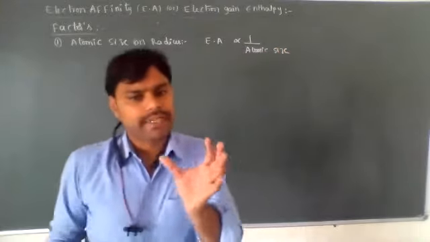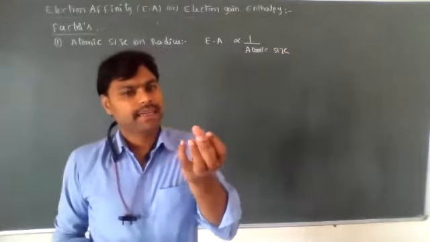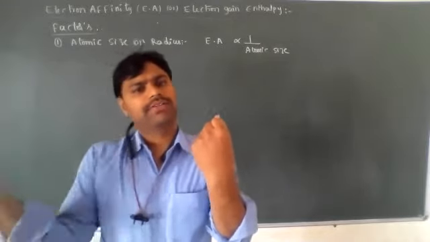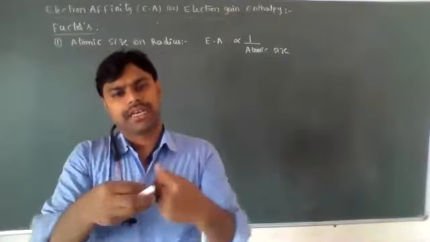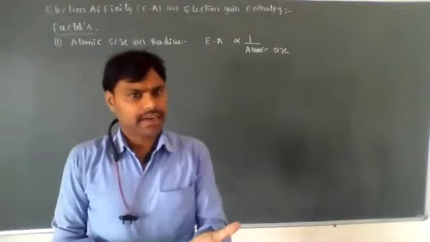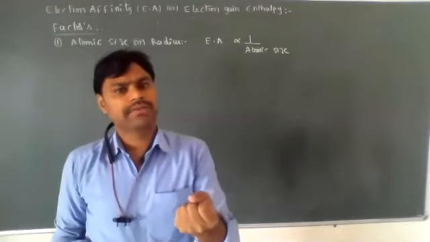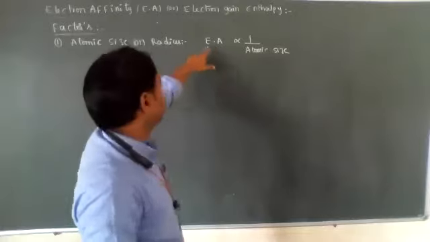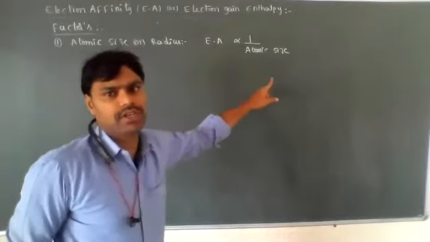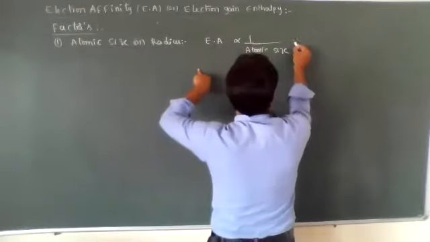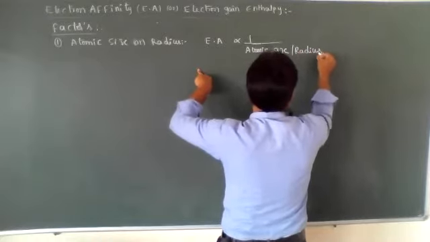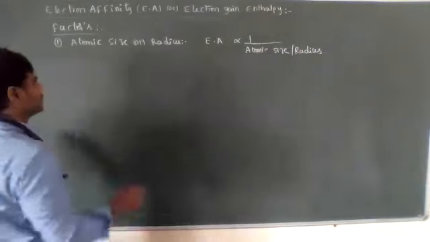If the size is small or intermediate, then the nuclear attractive forces on valence electrons will be more, and we can add an electron very easily. If size increases, the attractive forces decrease, and the addition of an electron is difficult. That's why electron affinity is inversely proportional to atomic size or radius.